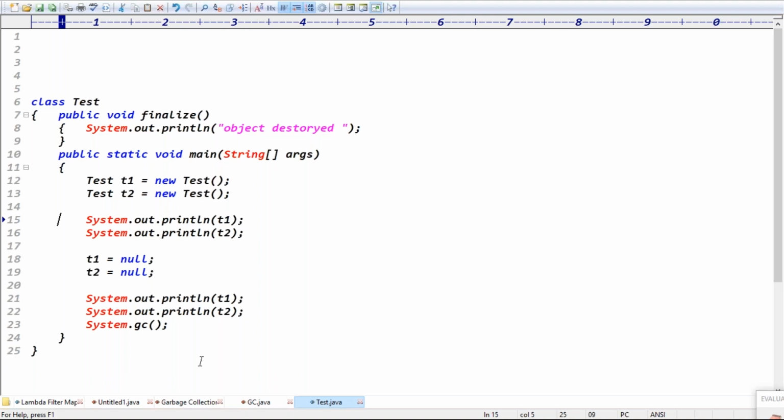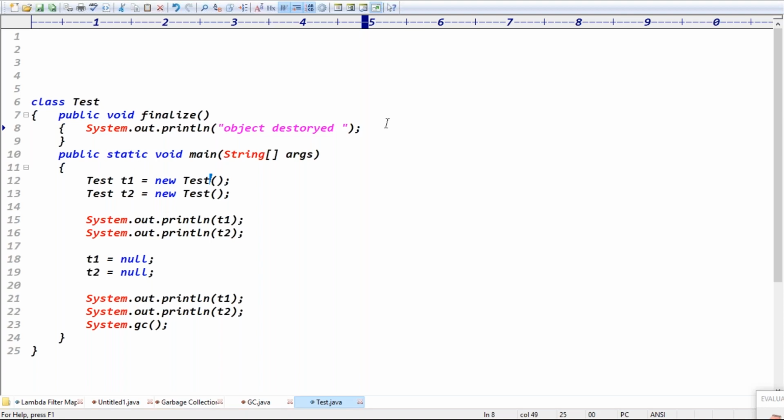Exactly. Because in this example, we decided to create the object, use the object. Once usage is completed, give the object to the garbage collector. t equals null means what, guys? Initially t pointed to an object, now it is pointed to null. This object is eligible for the garbage collector. If you need an immediate process, you call the System.gc method. Before destroying the object, the garbage collector will call which method, guys? Here, the finalize method, right? Exactly.